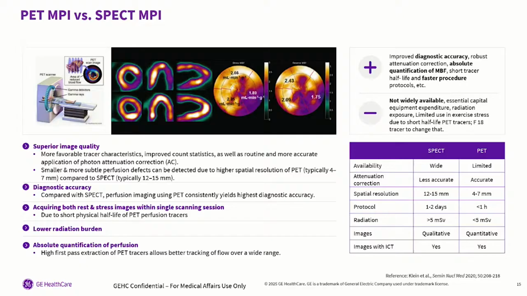And that's how you're going to pick up your microvascular disease, your multivessel disease, or patients that are having metabolic changes on the microvascular end. Short tracer half-life, faster procedure protocols.